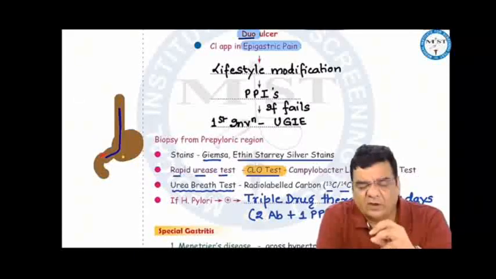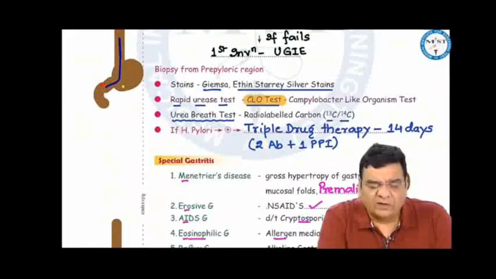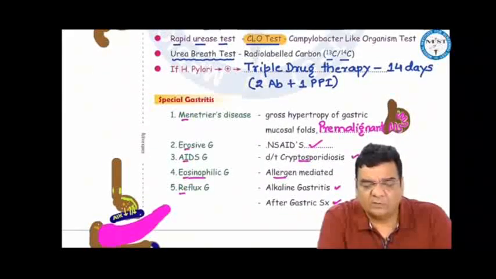When we take a biopsy, we can take the help of various stains like Giemsa, Warthin-Starry, and silver stains to identify this bacteria. We can do a rapid urease test, which is the CLO test or the Campylobacter-like organism test. We can also do a urea breath test using a radio-labeled carbon, 13 carbon or 14 carbon. 13 carbon would be better. If H. pylori is found, then we have to eradicate this bacteria. So eradication therapy involves a triple drug therapy, which is a combination of 2 antibiotics and 1 PPI given for a period of 14 days.